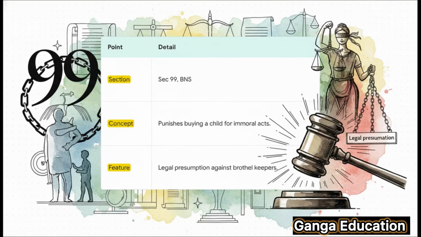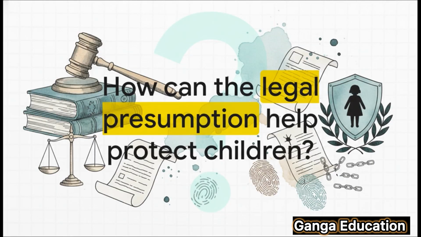So, to wrap up, for a quick revision, definitely remember these 3 things. Section 99, its core concept, punishing the act of buying children for immoral purposes, and its most special feature, the legal presumption against brothel keepers. This section is a powerful weapon for the protection of children. But as the question on the slide asks, how can the legal presumption help protect children more effectively?